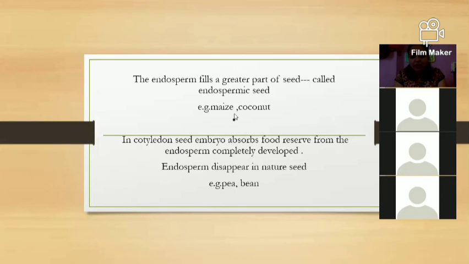So we have two different types of seed. In the first, a greater part of the seed is filled with endosperm, as in coconut, whereas in the second, most of the embryo stores the food, the food reservoir we use, and this is nothing but pea and bean. So we have two different types of development in the case of fruit also.